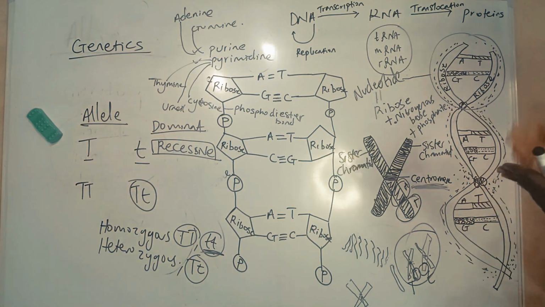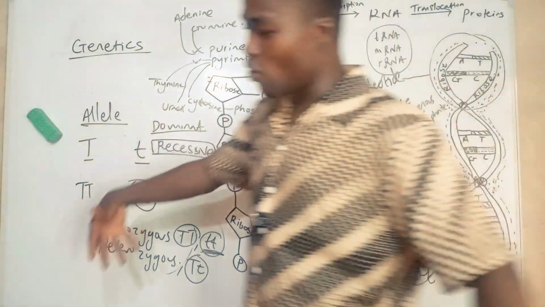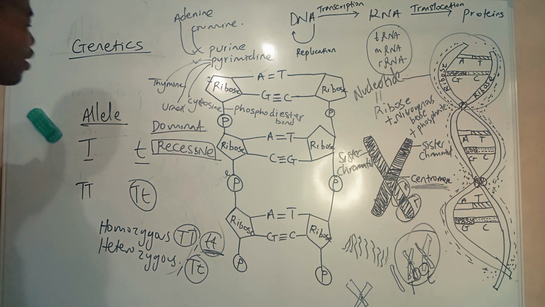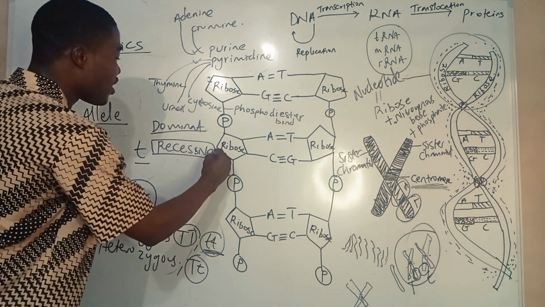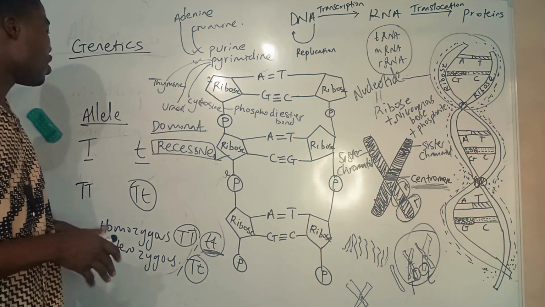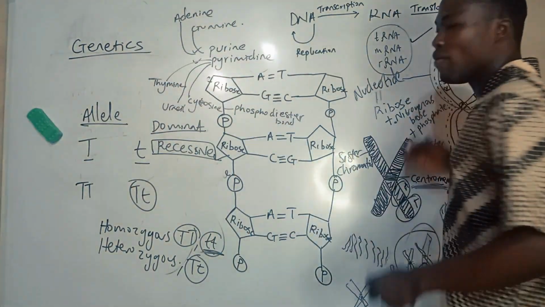The trait can only be expressed when there are two copies, when you are complete in two. It means that they are said to be recessive. So that's for alleles. Now for RNA, I said I was going to talk about RNA very fast.